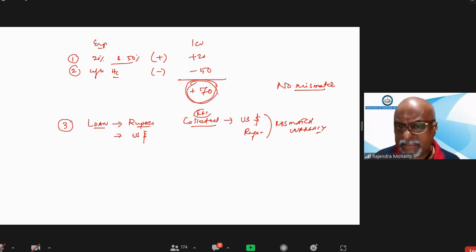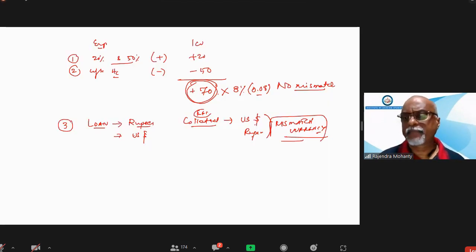Then with this net exposure, we have to multiply a constant factor, that is 8%, or we can multiply 0.08. 8% equals 0.08. So if there is a currency mismatch, then 0.08 has to be multiplied.